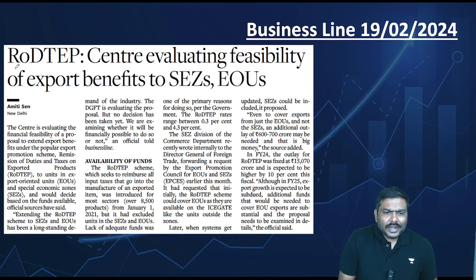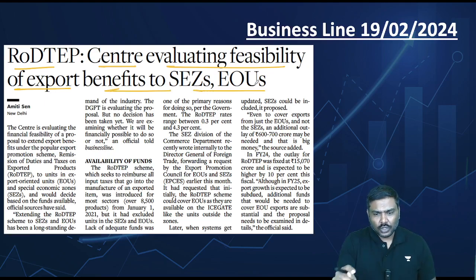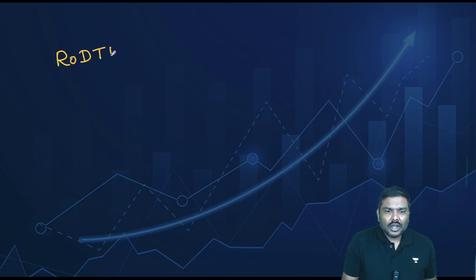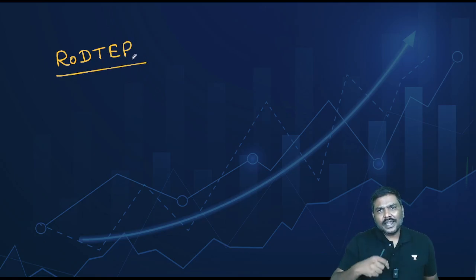The last article. RoDTEP: Centre is evaluating feasibility of export benefits to SEZs and EOUs. What is the argument here? From the 1st of February 2021, government introduced a new scheme to promote exports by the name of RoDTEP, Remission of Duties and Taxes on Export Products.